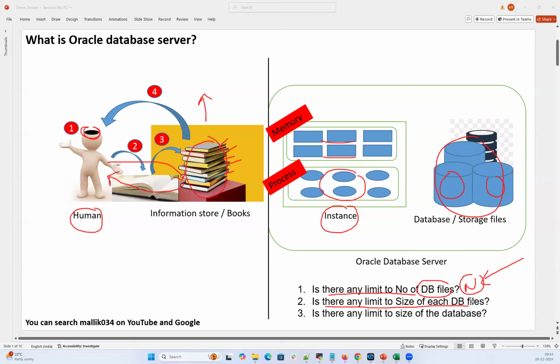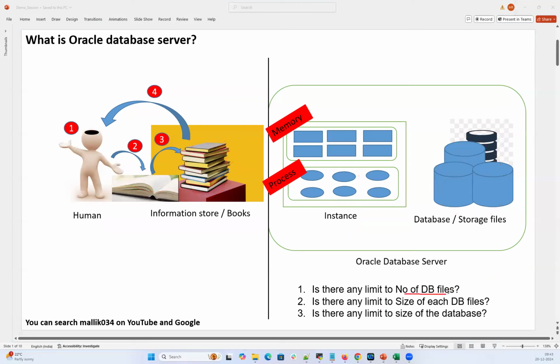Right now, each data file can be created with a different size. So default 32 GB is a limit for each data file, and you can create a data file with a custom size. But the answer to these two questions in a real-time world: is there any limit on the number of data files? The answer is yes. Is there any limit on the size of each data file?